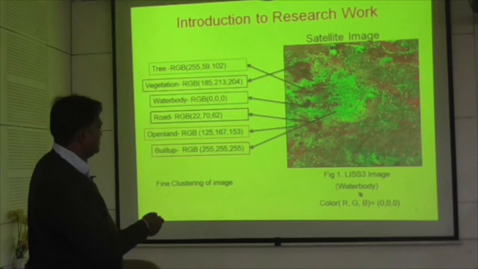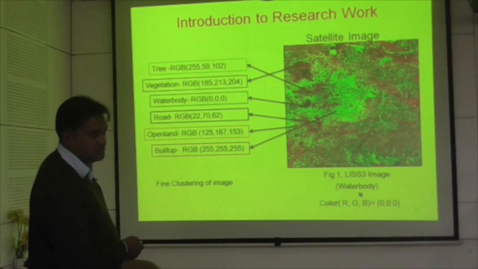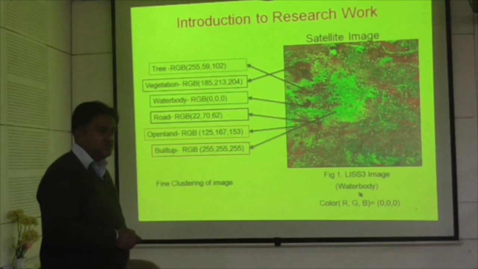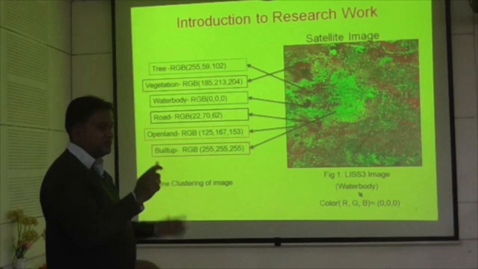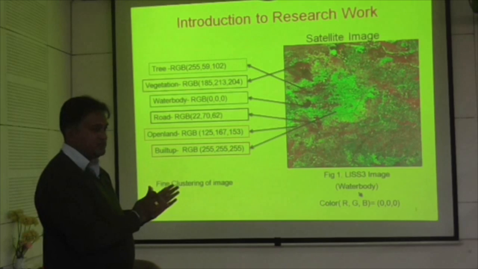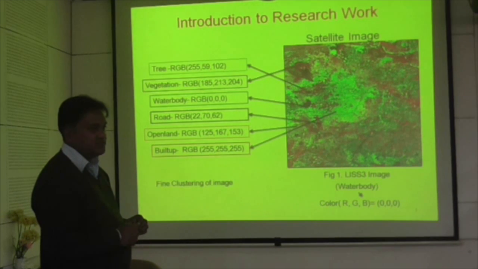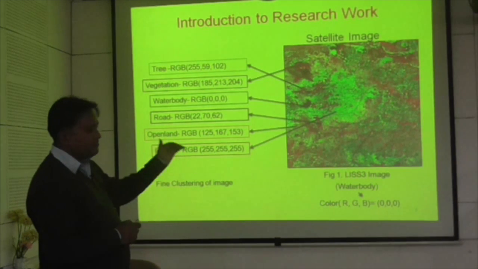You said the resolution of this image is 23.5 meters. That's a pretty big area in real life. So one pixel on the ground will be 23.5 by 23.5 meters, that much size for one single pixel. Yes, single pixel. So we have tried with the 23.5.